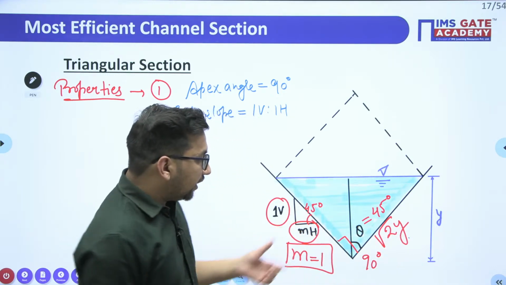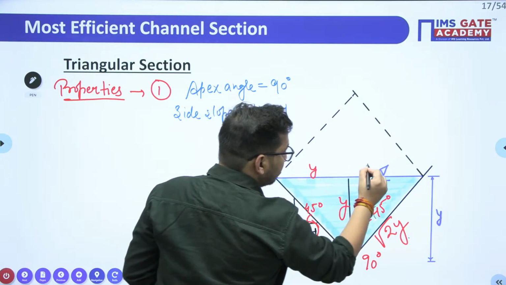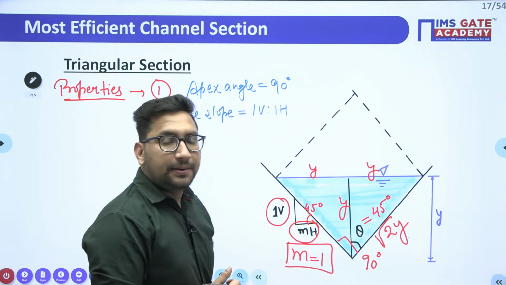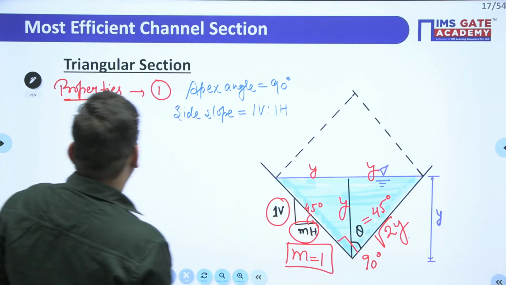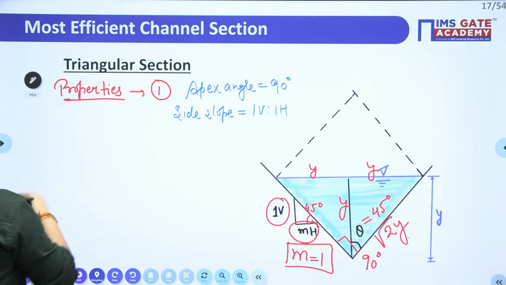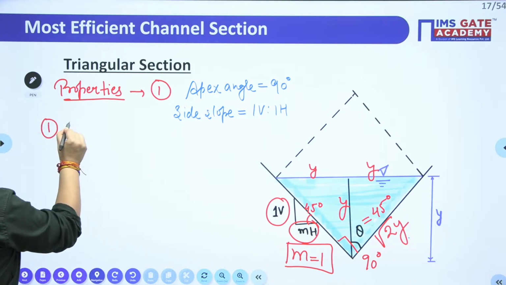This will be root 2y, if this particular value is y, this is also y, and this value is also y. Now based on this characteristic, again we can find out the different hydraulic properties, or cross-sectional geometrical properties. First is the top width.